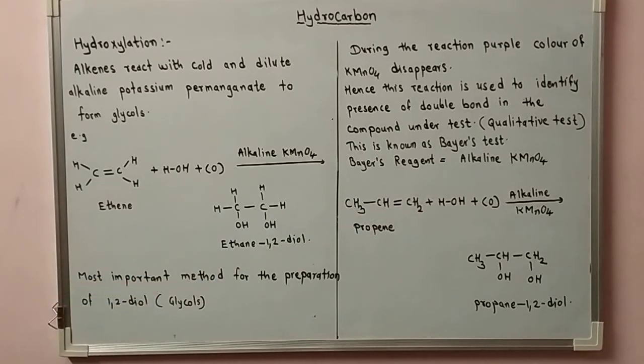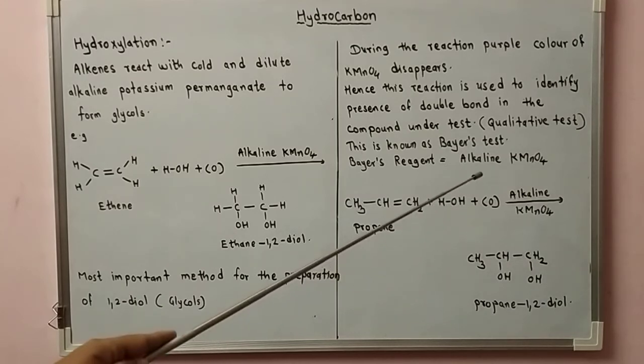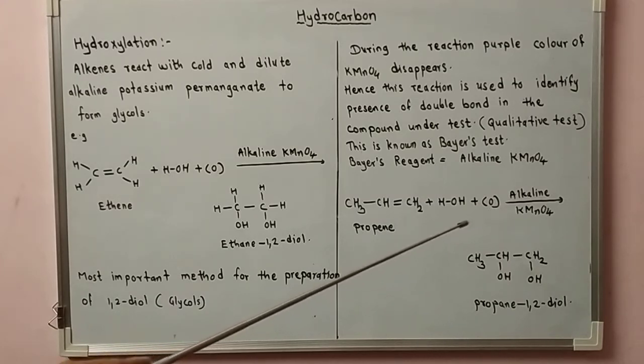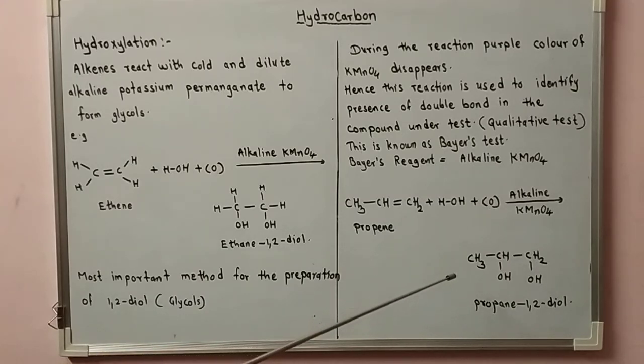Let's see another example. Propene. The structure for propene is CH3-CH=CH2 plus water, HOH, plus nascent oxygen using alkaline potassium permanganate written on the arrow, and gives propylene glycol.